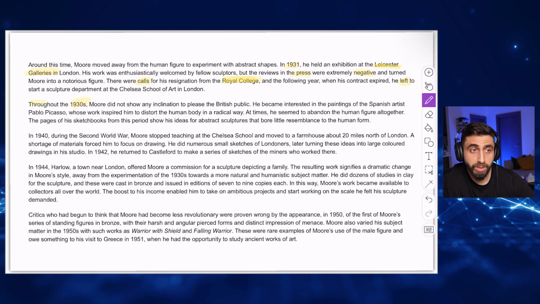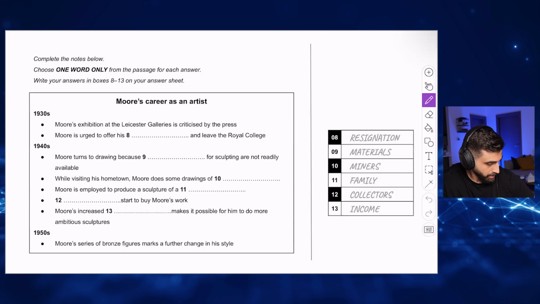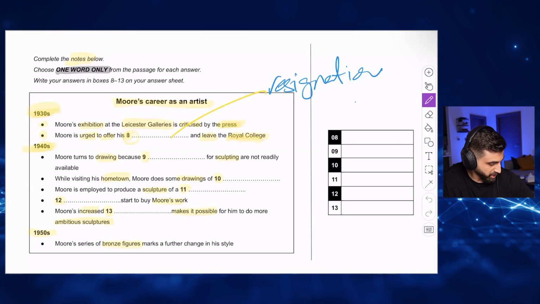See the way I read? This is called skimming. I'm not reading slowly, I'm reading quickly. Oh, 1940s. 1940s, this means we're expecting to find the answers for these questions here. He turned to drawing because something for sculpture was not available. Okay, why did he turn to drawing?